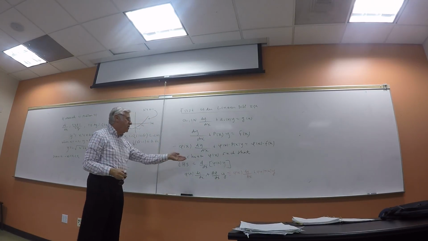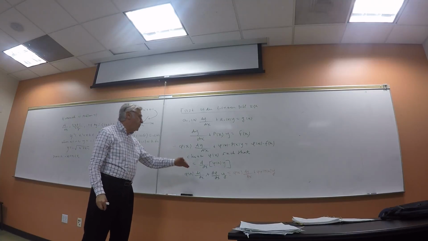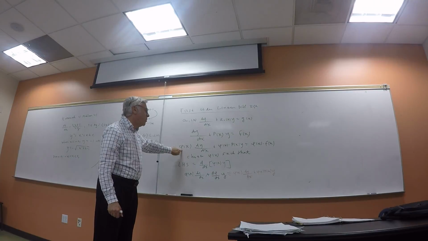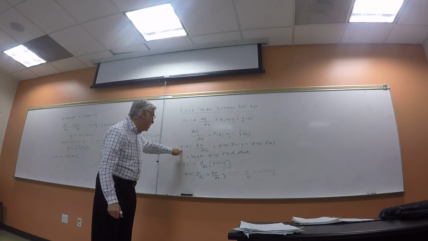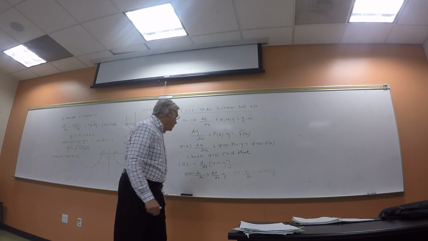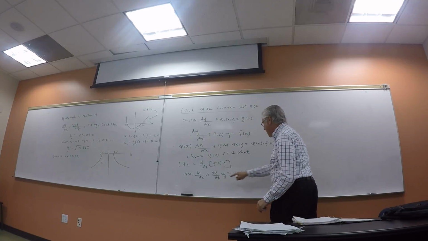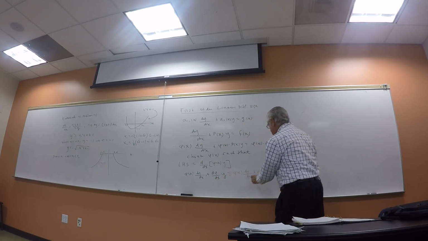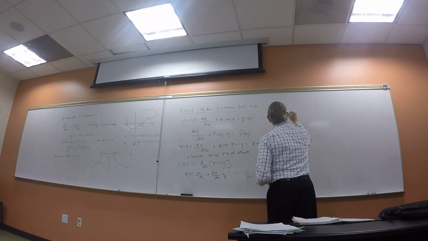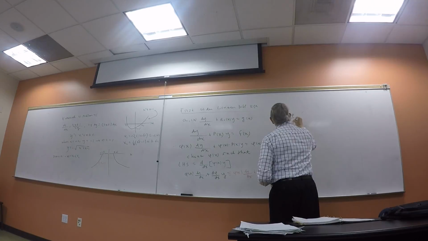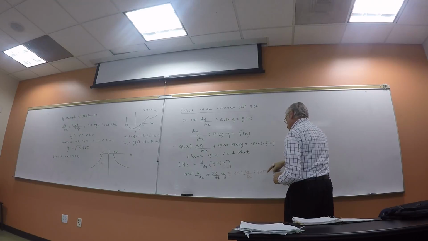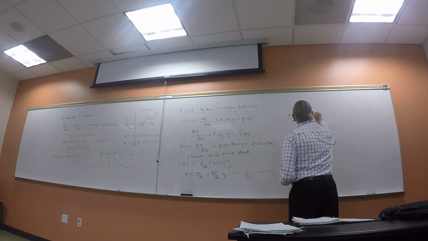Here's a desired form. When I expand it, I'm going to get phi y prime plus phi prime y. But I've got on the left-hand side phi dy dx plus phi of x p of x times y. The phi of x dy dx cancels, and now I'm left with the following. Look at the coefficient of y. The d phi dx times y, what do I have over here? Phi p y. Therefore, this says that I have to choose phi of x in such a way that d phi dx, that's the y coefficient, is equal to, what's my y coefficient over here? Phi of x, p of x.